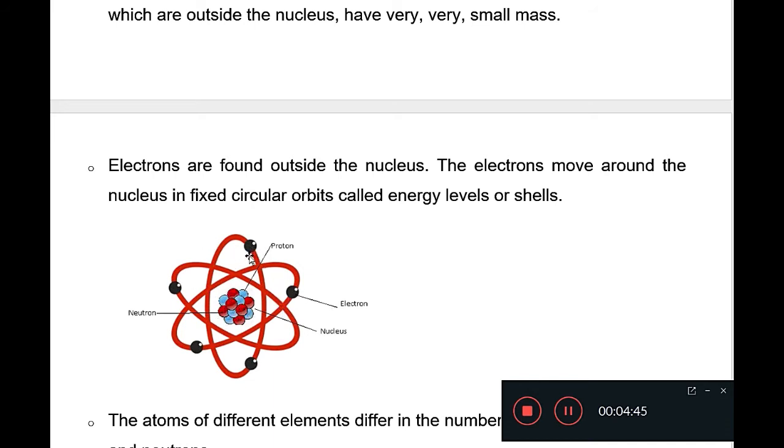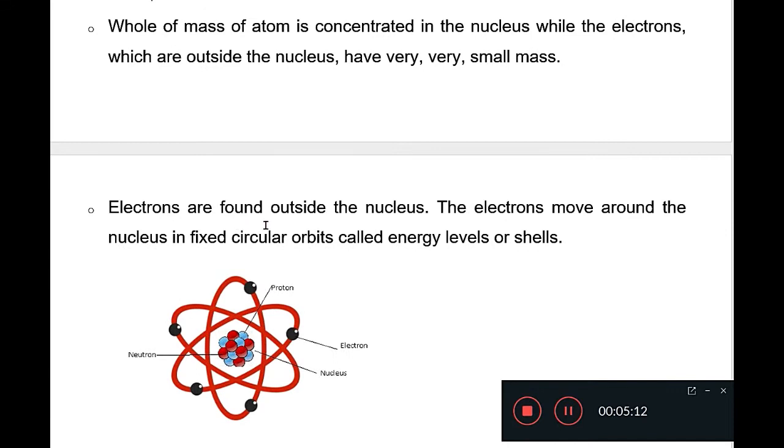The mass of electron is very small, so we can exclude it. The total mass of atom is due to neutrons and protons. Please remember that the mass of electron is very less, that's why we can neglect it.